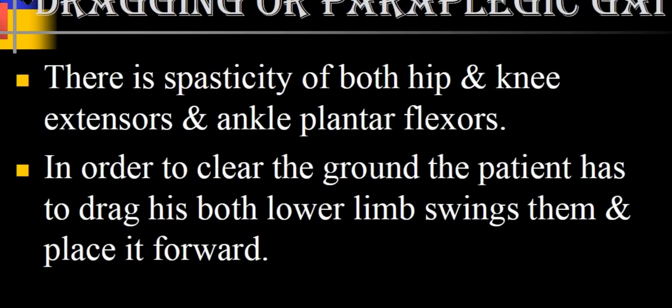So the next one is the dragging or paraplegic gait. As you can see, there is spasticity of both hip and knee extensor muscles and the ankle plantar flexors. So in order to clear the foot from the ground, the patient has to drag both lower limbs, swing them, and place them forward.